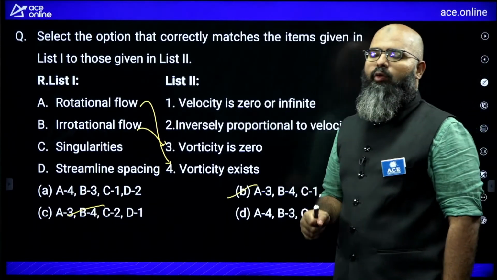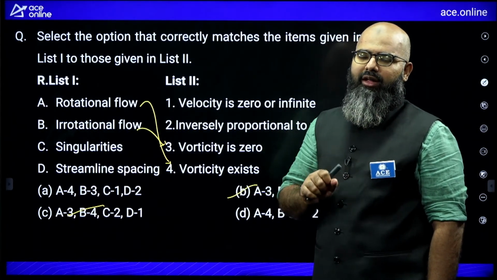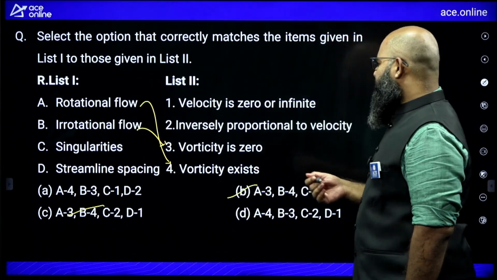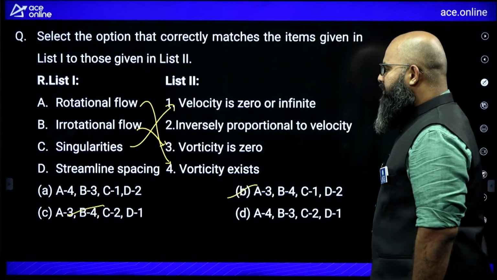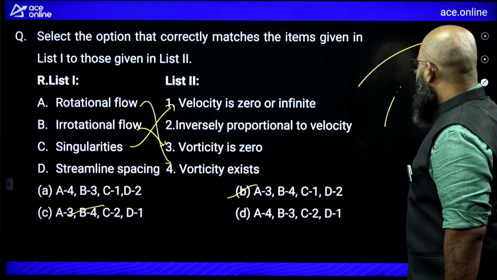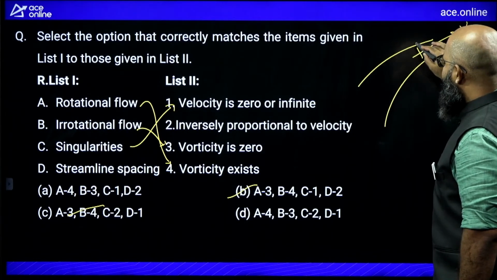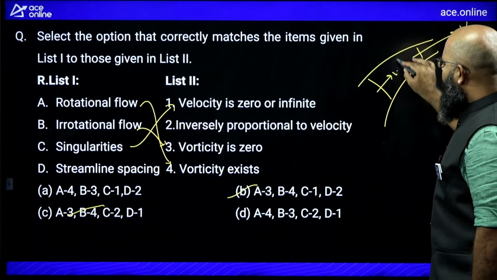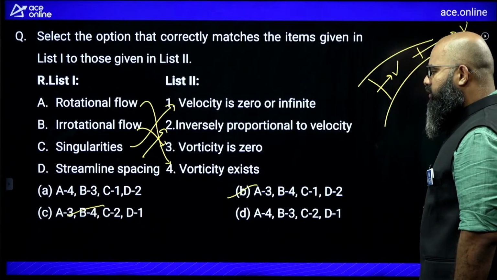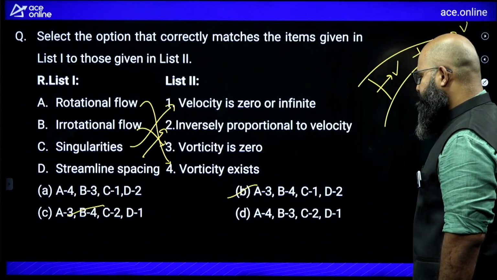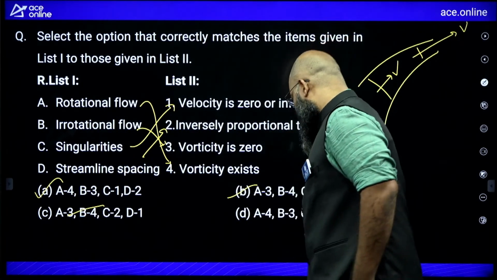Singularities, when do we say singularity point is there? Wherever the velocity components have become 0, at that particular point we can say singularity is there. Okay? So singularity point is velocity 0 or infinite. Streamline spacing, you should know one thing, that converging streamline means accelerated flow. So it means what? Less the spacing, more the velocity. More the spacing, less the velocity you are going to have. So it is inversely proportional to the velocity. So C goes for 1 and D goes for 2. Correct answer is option A over here.